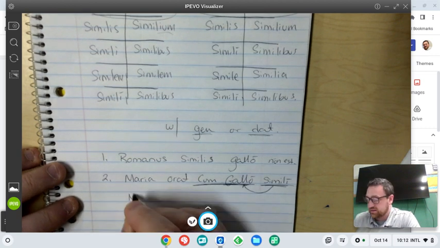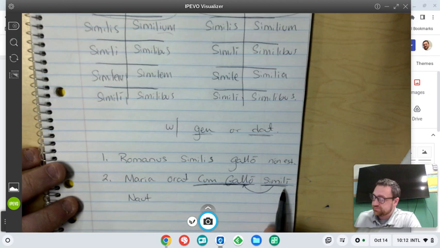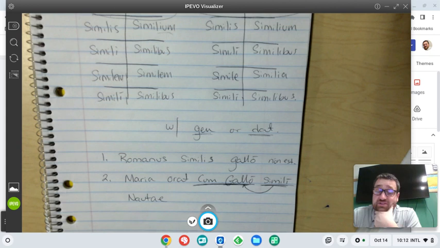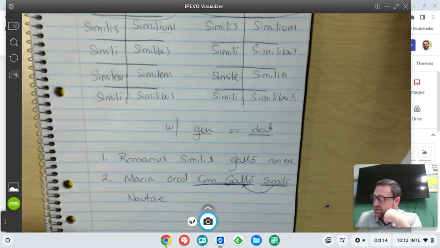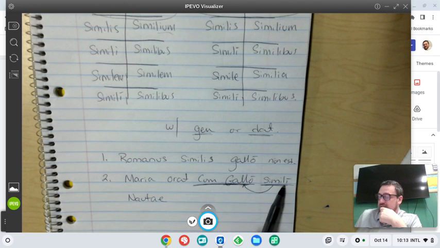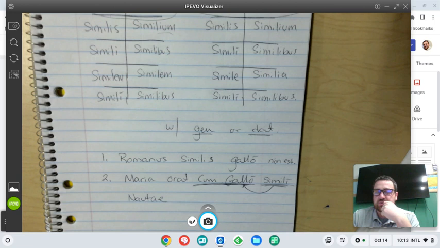Simile naut, and if we're using dative, naute. I guess genitive and dative are the same in the first declension anyway. So Maria orat cum Gallo simili naute, with a Gaul like a sailor, who is similar to a sailor. All right.